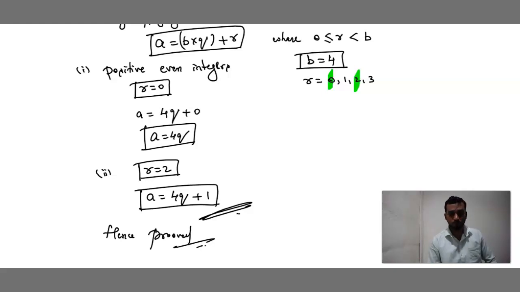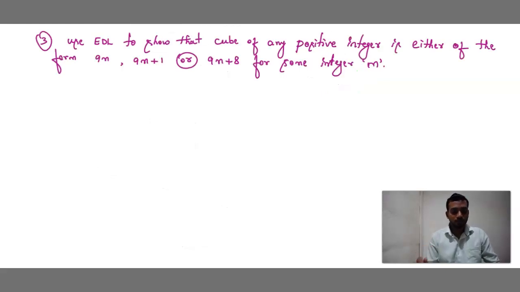Let me solve one more problem. Hi children. Now, let us start the next question. Use EDL to show that cube of any positive integer. Now here what is the condition? Cube. Don't forget, condition is cube. It means if you are going to cube any integer, here condition matters. In the previous case 4q was the condition. So here cube of any positive integer is of the form 9m, 9m plus 1 or 9m plus 8 for some integer m. Understood?